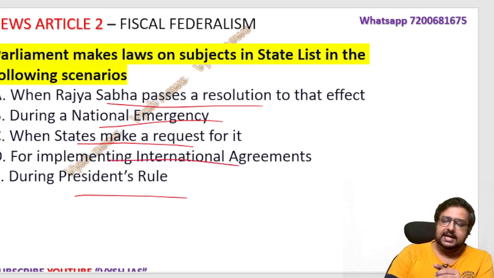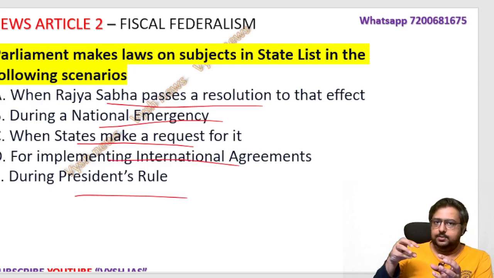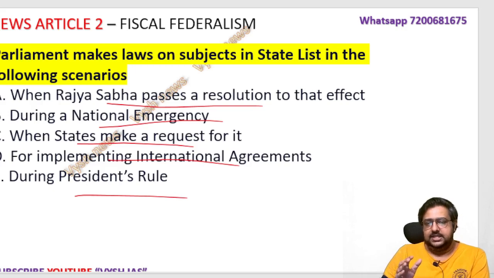Then implementing an international agreement. In some port city, something is there, or we are doing a nuclear project in some state, and something related to forest there may be under state control. At that time Parliament has the right to make law, because it's for an international reason, for national security or national needs. These are the five occasions in which Parliament has an option to touch the items in the state list.